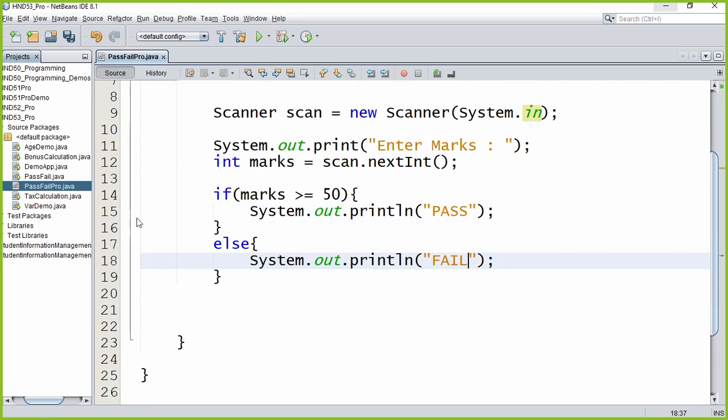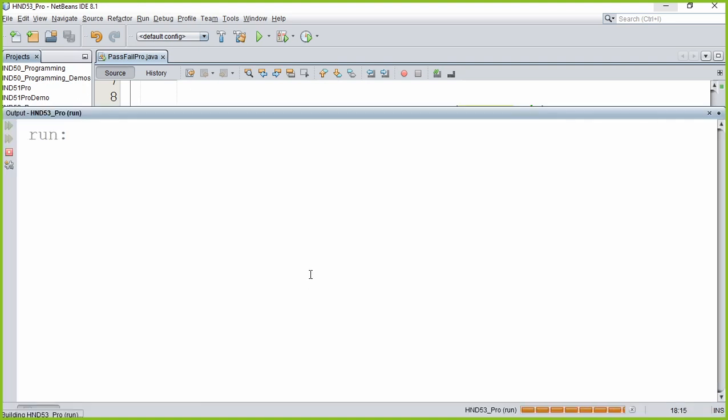So we're going to decide whether to do line number 15 or line number 18 based on the condition which we have written on line number 14. If the condition is true, line number 15 will be done. Condition not true, line number 18 will be done. Let's give it a try and see.